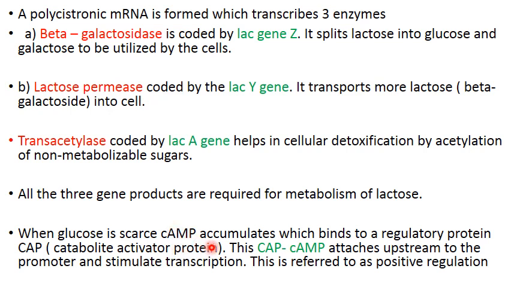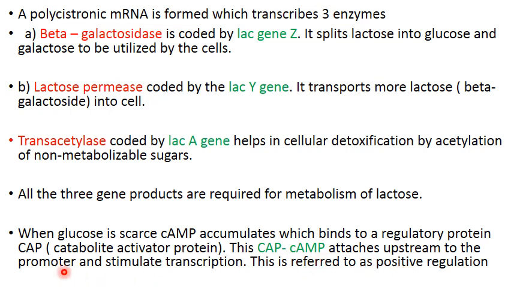This cyclic AMP will get attached to CAP, and this CAP-cyclic AMP complex will attach to the promoter. As a result of this attachment of the activator protein, RNA polymerase will attach to the promoter and start transcription. This is referred to as positive regulation.